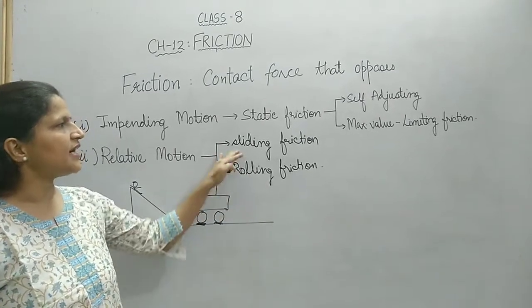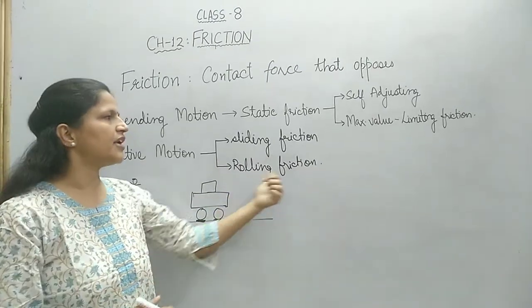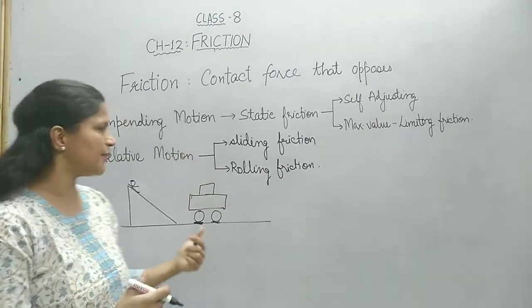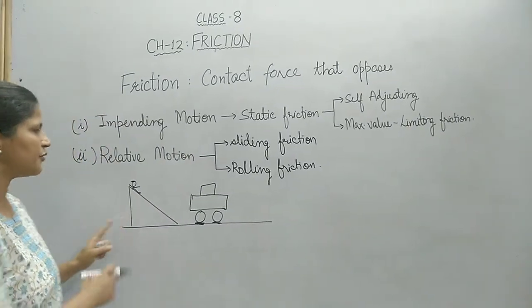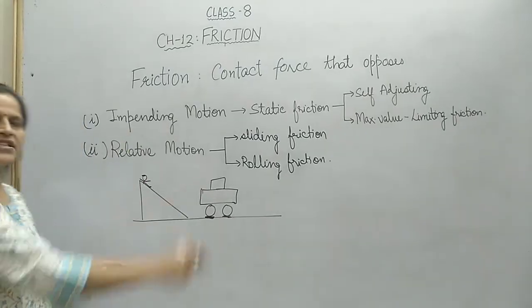The only difference is that here the surfaces are relatively flat, and rolling friction is there whenever the objects are round or spherical in shape. So both of them are due to this. We will be learning about their cause in the next section.